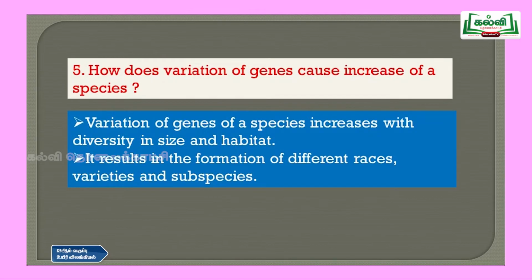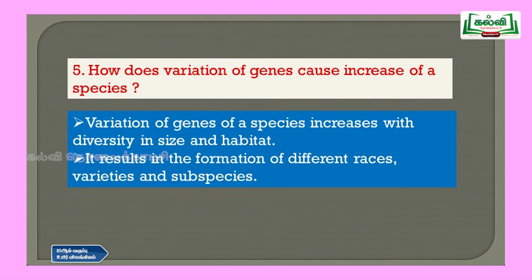Then question number 5, how does variation of genes cause increase of a species? That is, how will variation in the genes increase the number of species? Variation of genes of a species increases with the diversity in size and habitat. How big the habitat is and what type of habitat it is, whether terrestrial, aquatic or arboreal, we have different types of habitat.